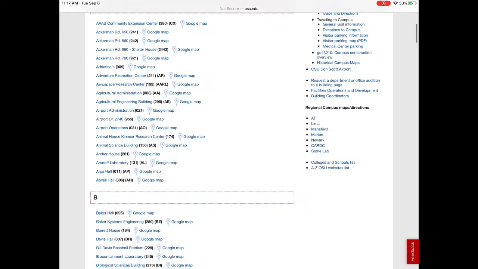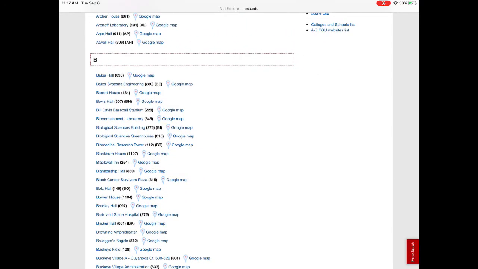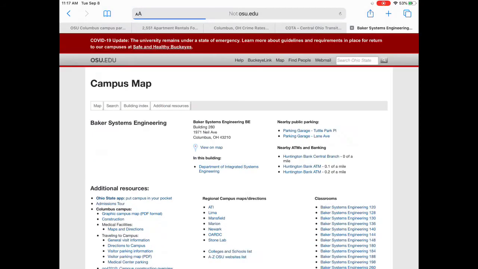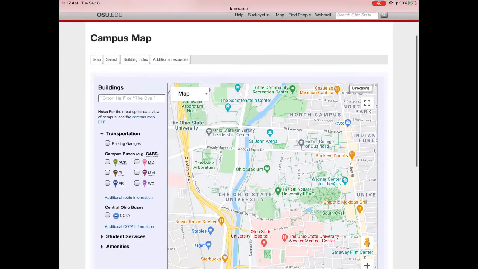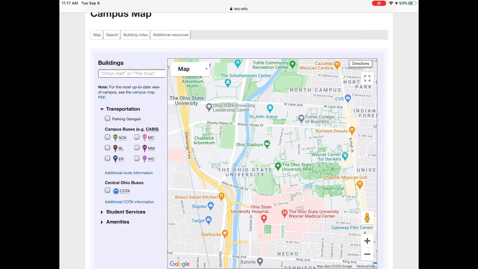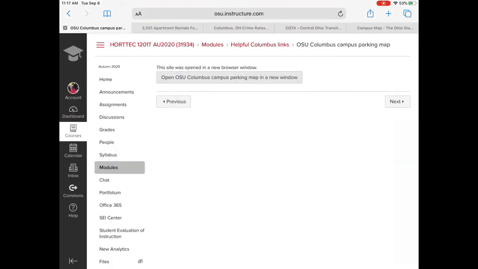You can search for individual buildings. You can bring up every single building. So if you had a class in Baker Systems, you can click that and it'll tell you where it is, and again, tells you some of the things that are nearby. So this is probably one of the best interactive maps. I'm fairly certain that the OSU app has something very similar. I don't know if it's as detailed. I haven't looked at the one for Columbus, but I know they have an app available as well.